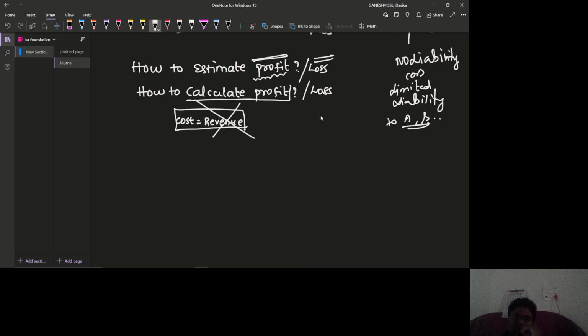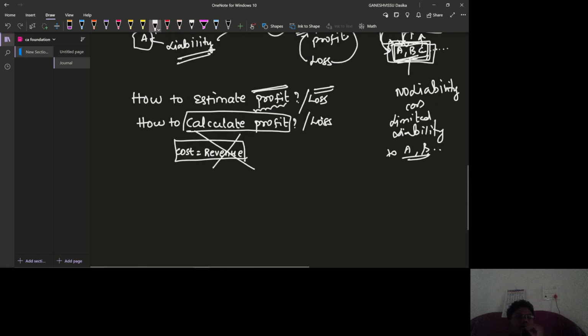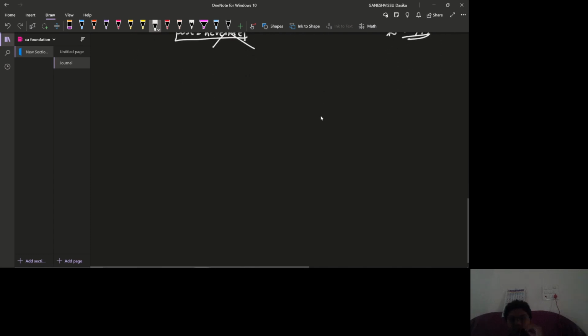How do we calculate profit? You might say that we are going to add the total of cost and the total revenue. Revenue minus cost will be equal to profit. Yes, that is a simple way to calculate the profit. I know it, but in accounting there are going to be two systems of accounts. There are two systems of accountancy. Okay, one is the single entry system.